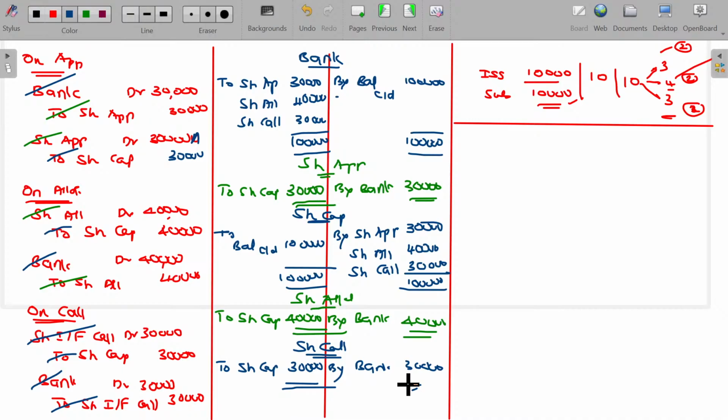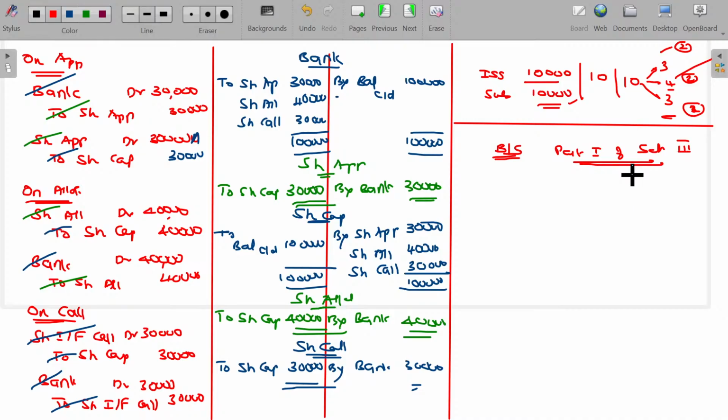Now, in case of company's final accounts, balance sheet. Part 1 of Schedule 3 of the Companies Act gives this format.